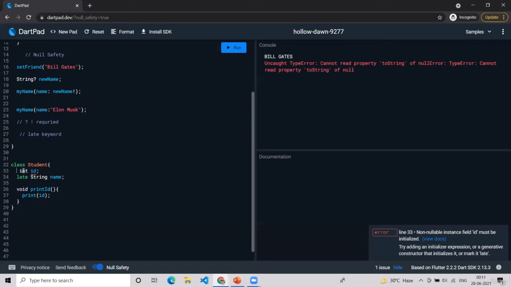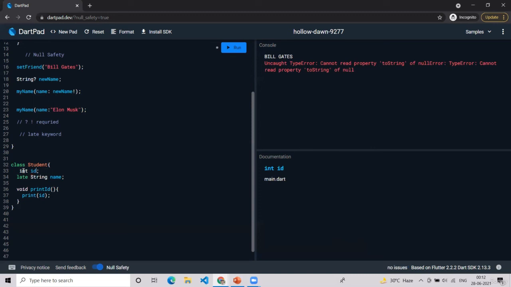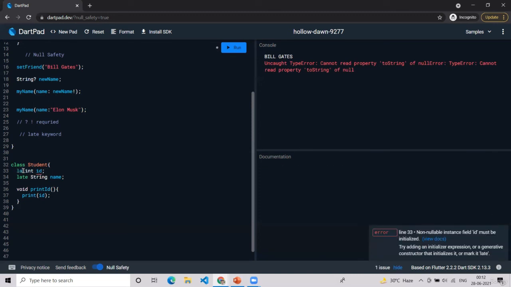But if we remove the late keyword, then there is an error, because it's saying first please have a value here like 2 3. But using the late keyword, we can remove this error and tell the compiler not to take this much stress, we know that this variable is important, and we will make sure it has a value by the end of the object creation.